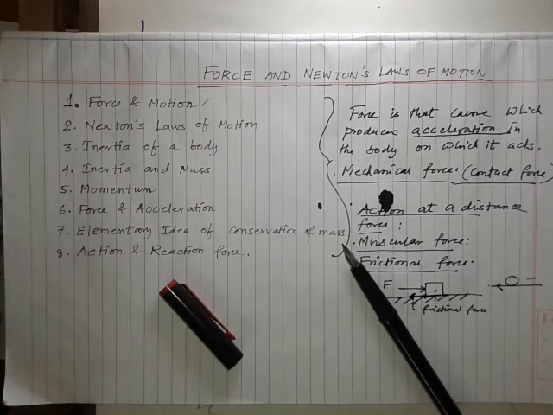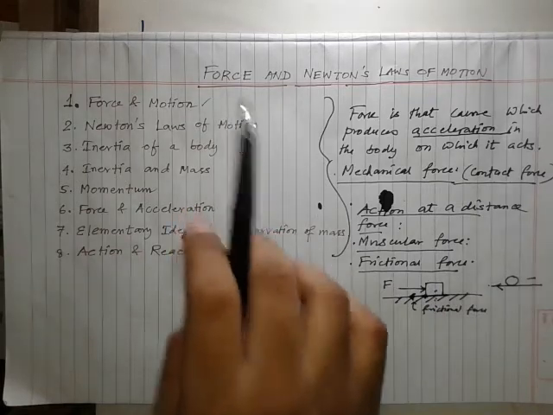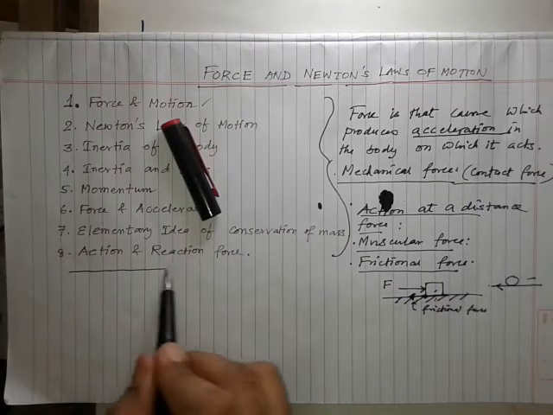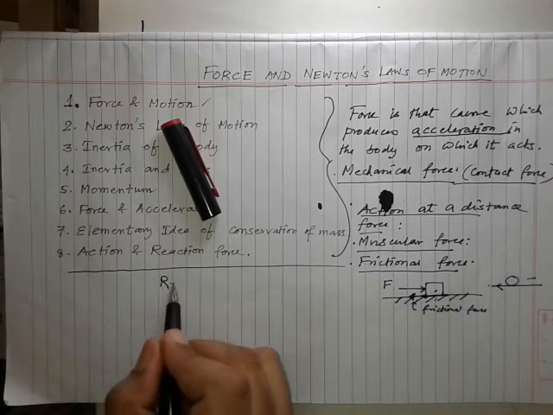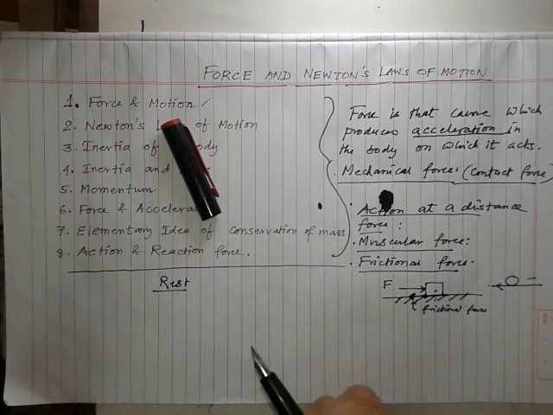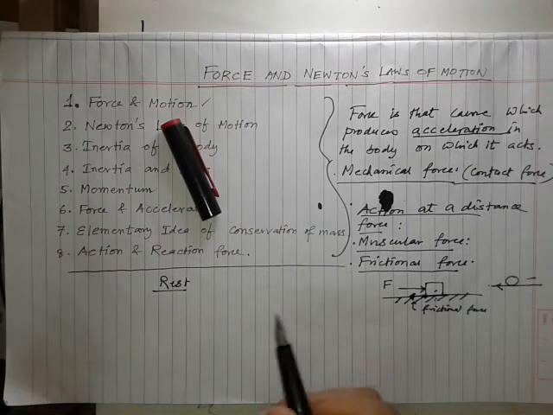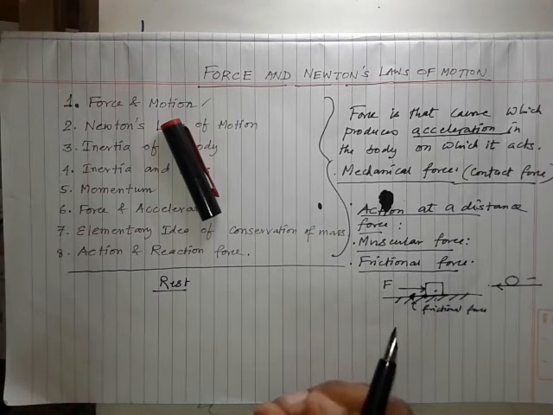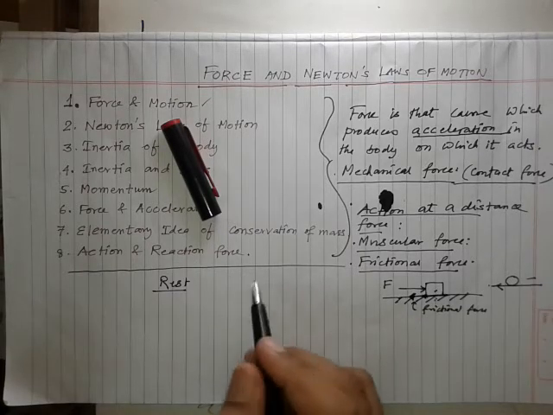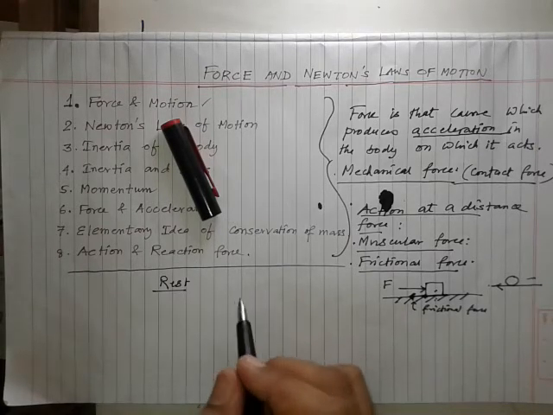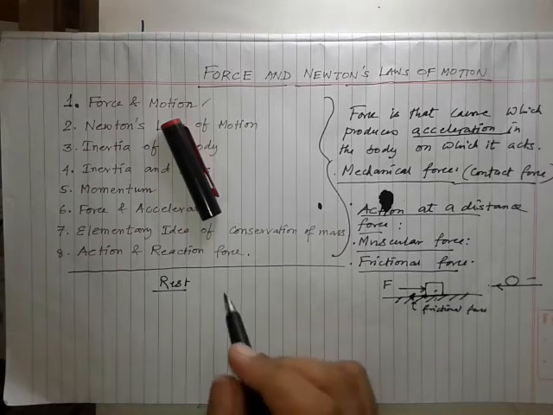Now a very interesting and very important thing I'm going to tell you is called the resultant force. So what is resultant force? Suppose I say that an object is at rest. What is the meaning of this? You'll say there is no motion. To make the object move, we need force. Can you say that no force is applied on it? Or, in a different way, we can say that the resultant force on it is zero.